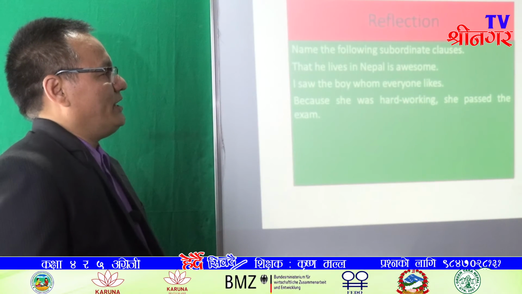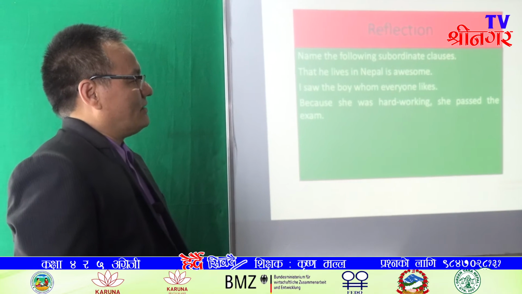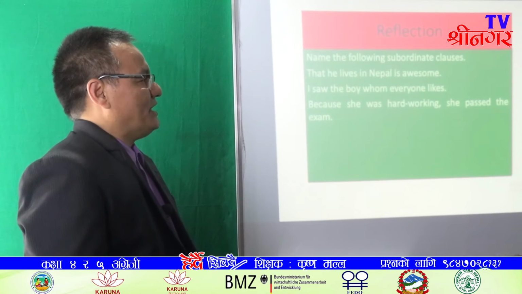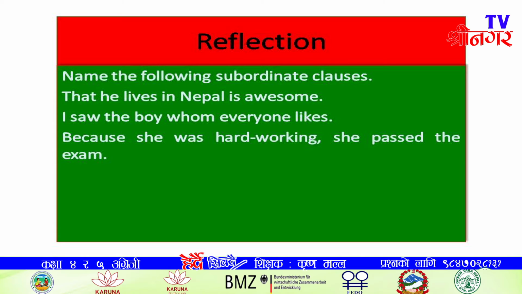I saw the boy whom everyone likes. Here I saw the boy is the main clause. Whom everyone likes is the relative clause. A relative clause is also known as an adjective clause.